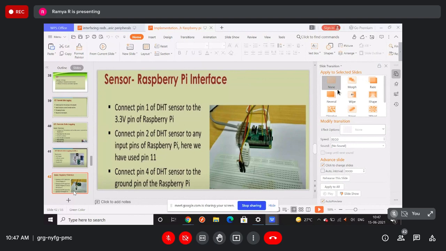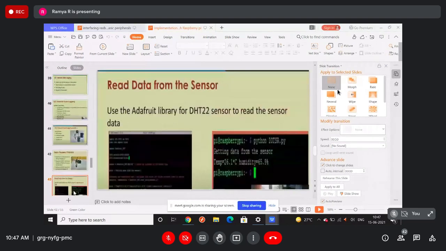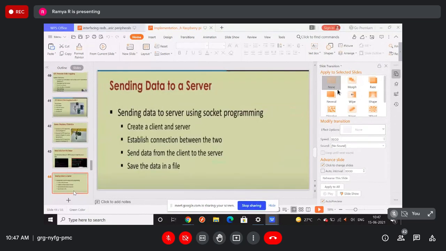Here I'm taking, for example, the 11th pin, but you can connect any pin. And pin 4 we connect to the ground pin. That's it. To work with that sensor we need the Adafruit library.